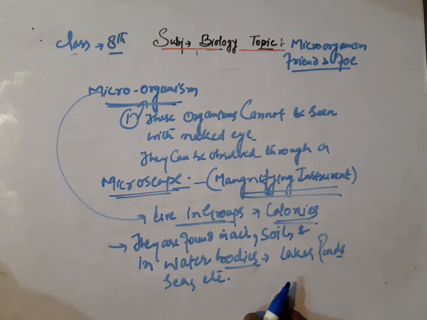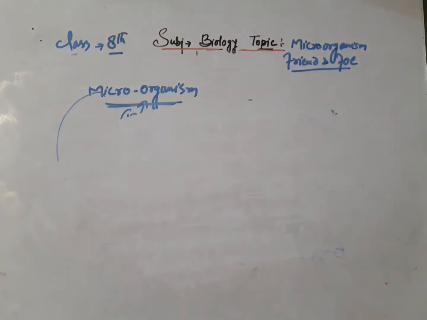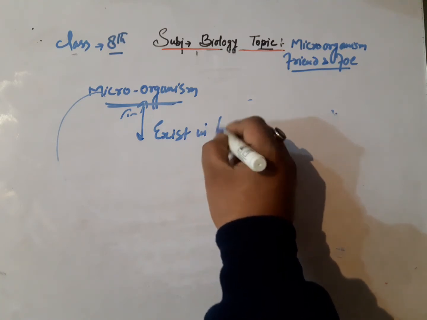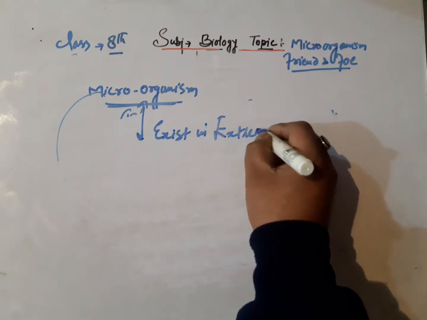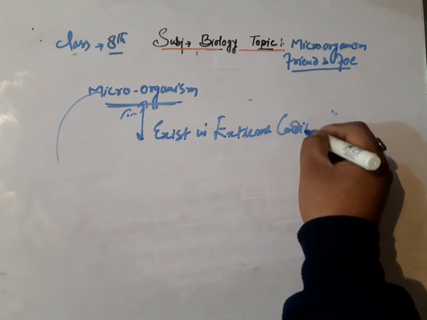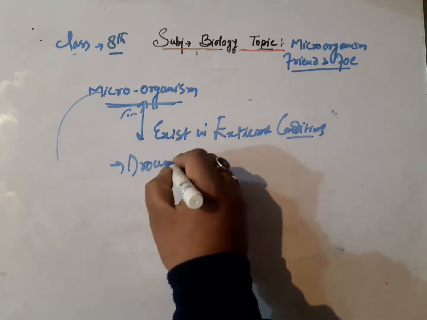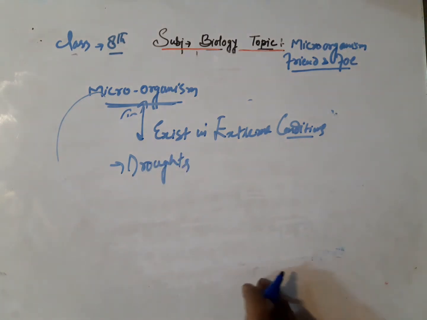And the most important thing regarding microorganisms is that they can exist in extreme conditions. Now, what is extreme condition? When we say extreme condition, that means droughts. This is one of the extreme conditions.